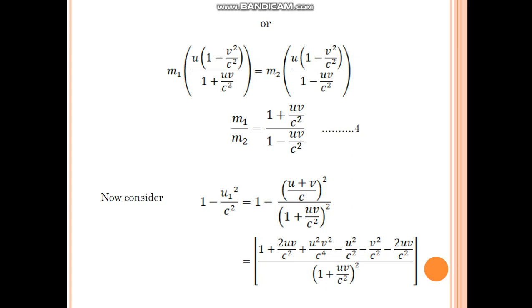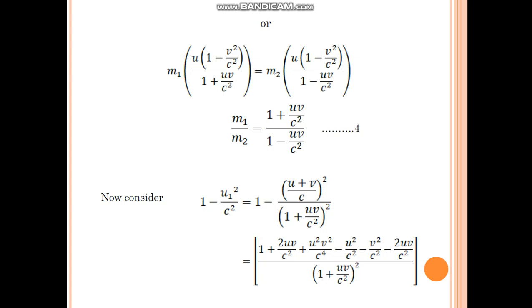This is equation 4. Now consider 1 minus u1 square by c square. Already we know that u1 is equal to (u plus v) divided by (1 plus uv by c square). Here we are going to substitute for the value of u1, that is, 1 minus (u plus v by c) whole square divided by (1 plus uv by c square) whole square.